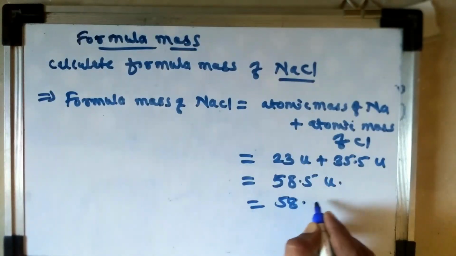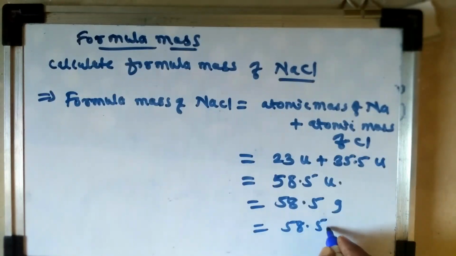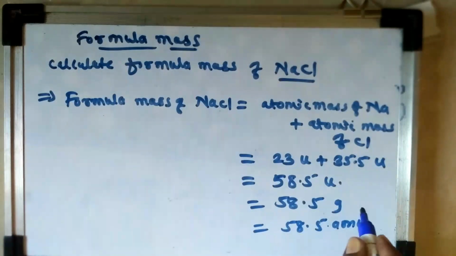We can also write 58.5 gram or 58.5 AMU. In this way, we can calculate the formula mass of any molecular formula.